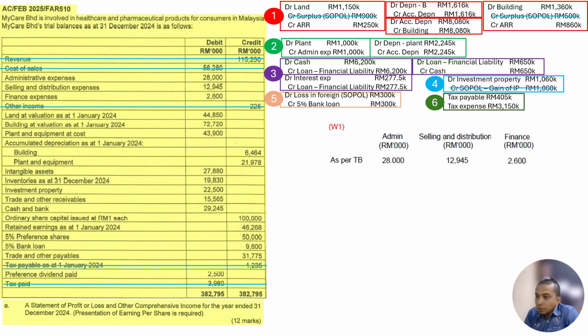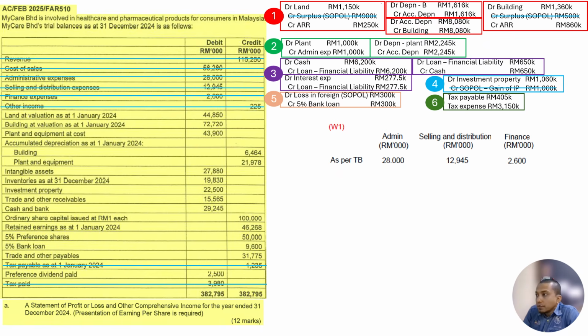First things first, we take all the items from the trial balance. Just take from the trial balance, put it here, and cancel from the trial balance. After that, we see what other expenses we should put. If you refer to the debit side, of course, there are no more expenses on the debit side. Therefore, you have to go to the additional information, the adjustments that you did just now. Again, expenses are on the debit side, right? So focus more on the debit side.